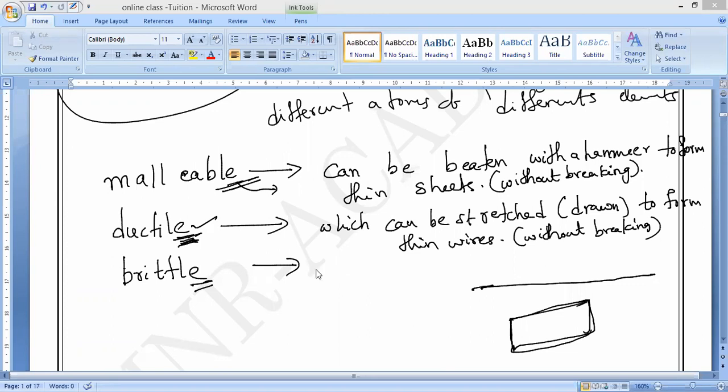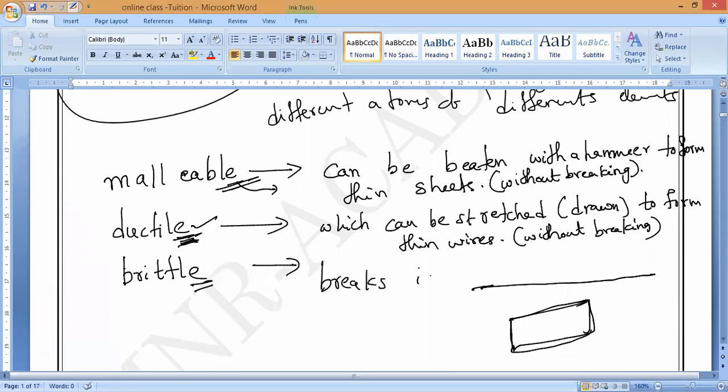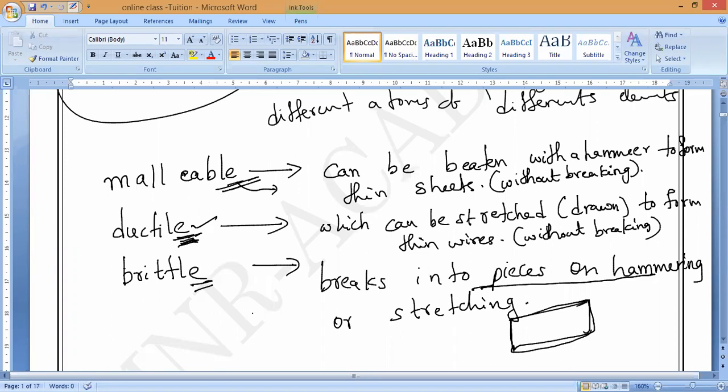Which means breaks into pieces. Please note it down. Pieces on hammering, or if you are stretching also. So that is what we should call brittle in nature. Do you understand, guys? Easily can break into pieces.